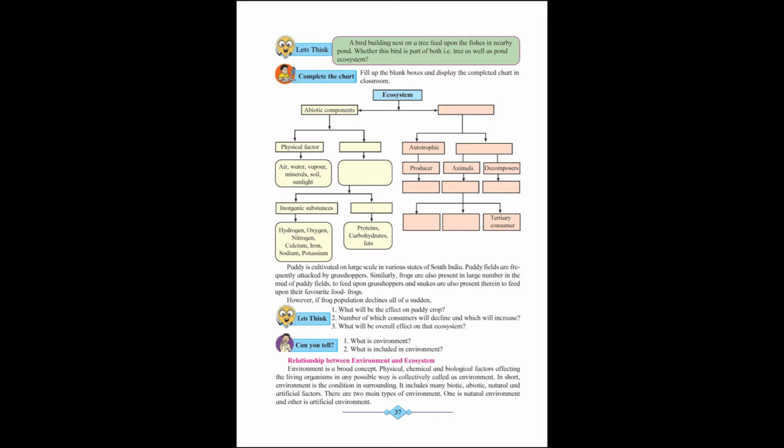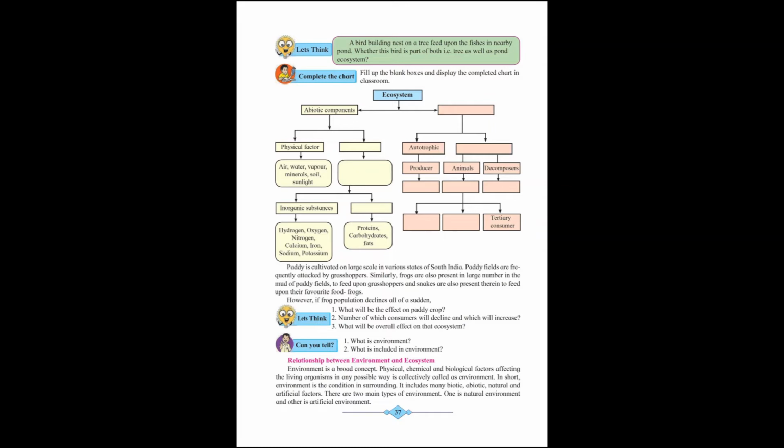Now, can you tell on the same page what is environment? What is included in the environment? Now, environment, the definition is there in the next paragraph. Physical, chemical and biological factors affecting the living organisms in any possible way is collectively called as an environment. You may mark this. This is the answer, even this question is asked. Physical, chemical and biological factors affecting the living organisms in any possible way is collectively called as environment.